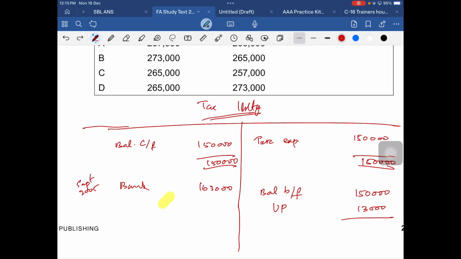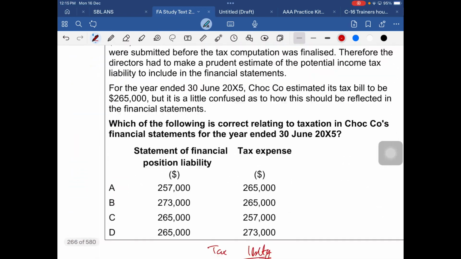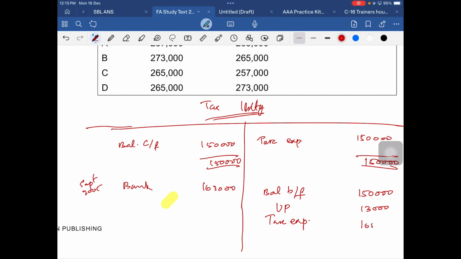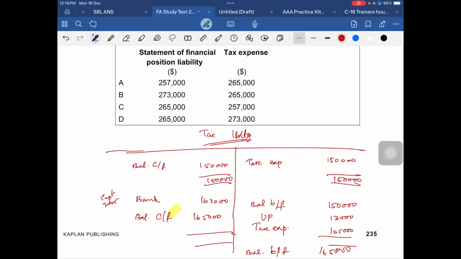Again, we estimated the tax expense for that year, that is 2005. How much did we estimate? We estimated 165,000. So the new balance carried forward would be how much? 165,000 for next year. That is, the balance brought forward would be 165,000. Clear? Now, in the tax expense account, I'll show this and then erase it, okay?